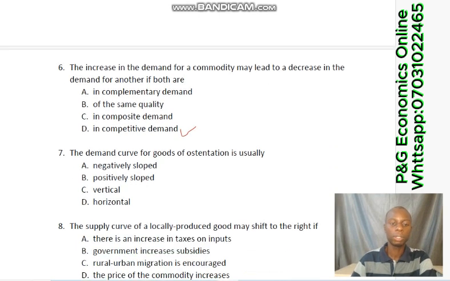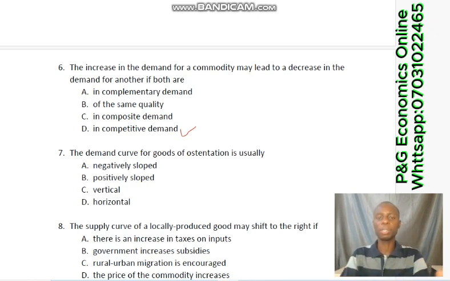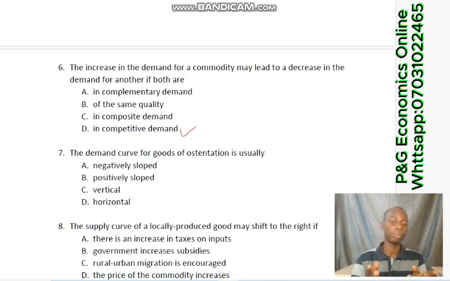Question number 7. The demand curve of goods of ostentation is usually what? Now, what is this question telling us? This question is telling us, for goods of ostentation, how will their demand curve look? You know, there are two possibilities. It is either a downward slope or an upward slope. So if it is a good of ostentation, how does the demand curve look?